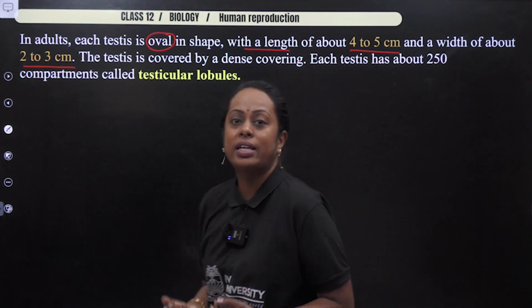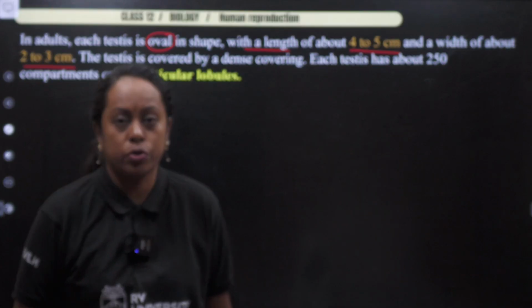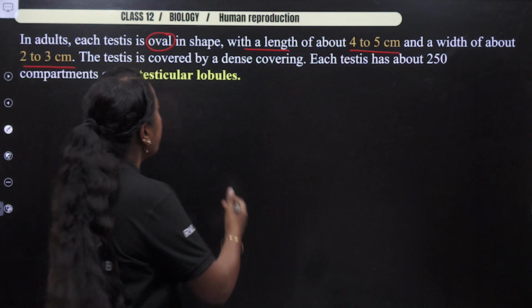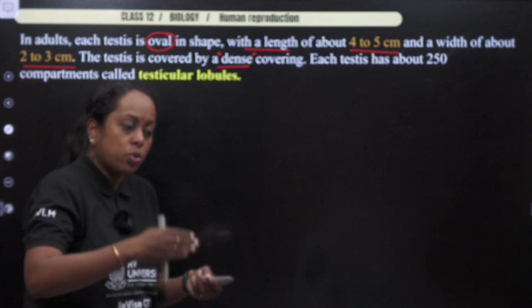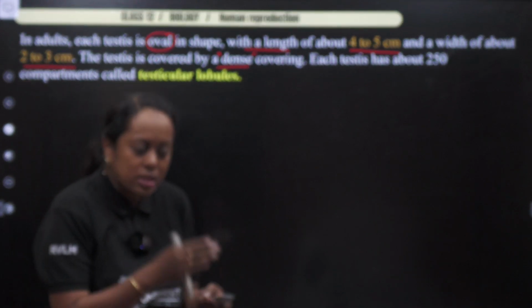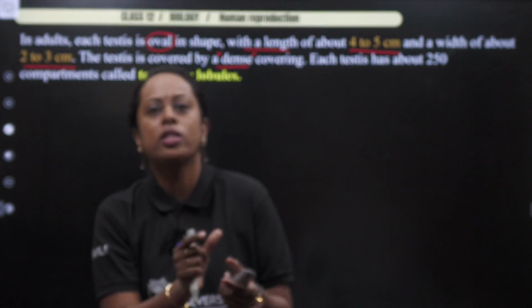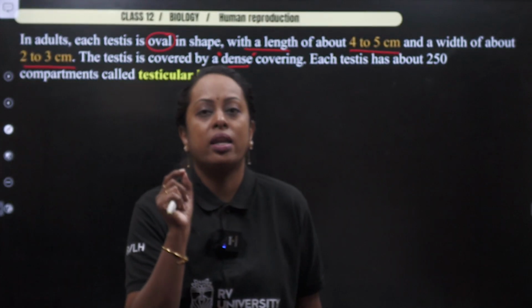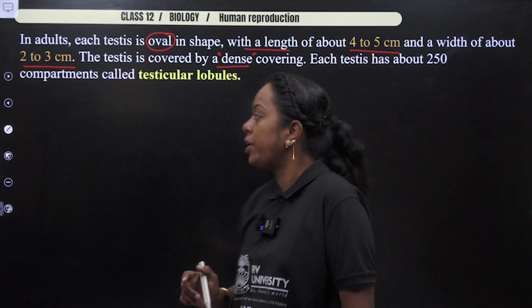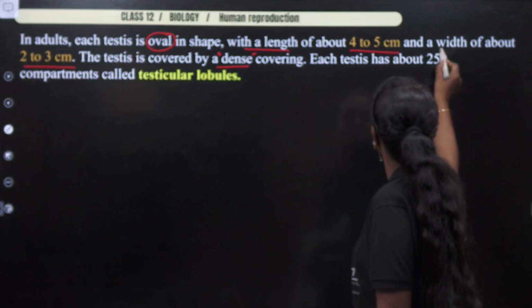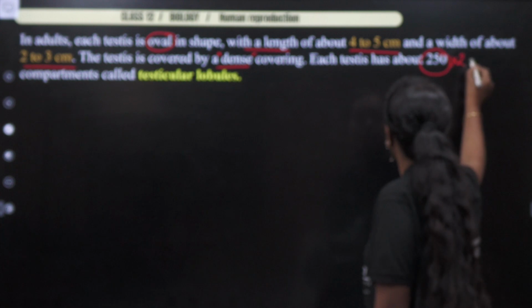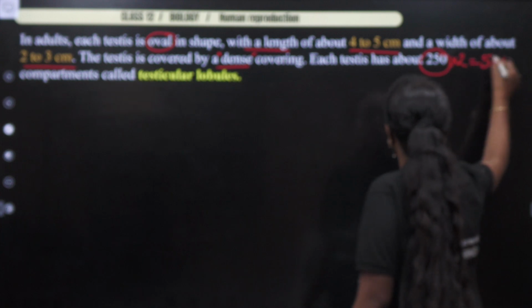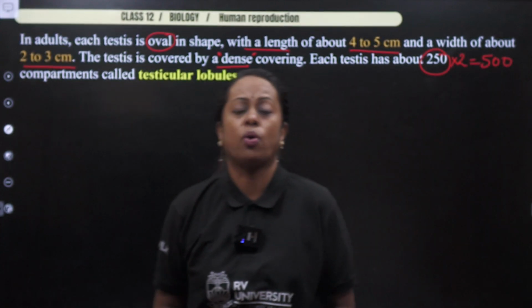Now, for the covering of the testis, we usually use a word which is known as tunica, and it is a dense covering. That means it is a protective covering. Within that, the so-called dense covering enters into the testis to form small compartments. The count of these compartments is going to be 250. So you see the number here, 250. Let us multiply it by 2 and mention 500 lobules in case of both the testes I'm talking about.